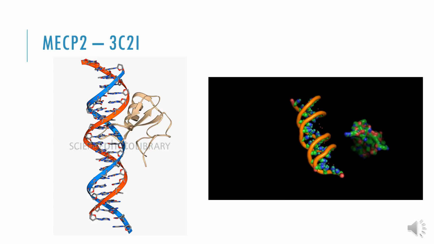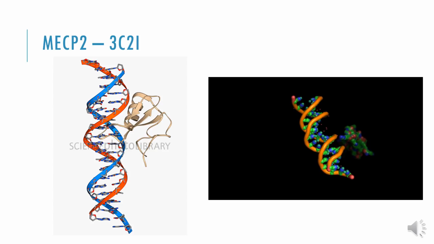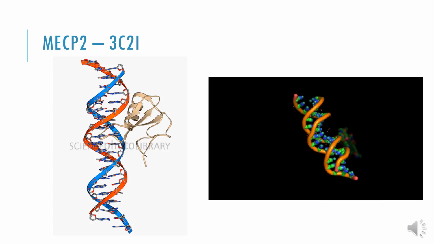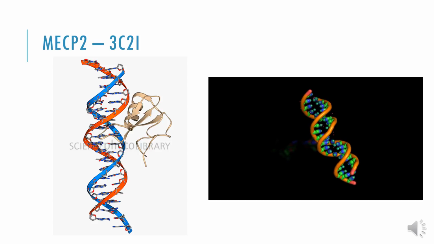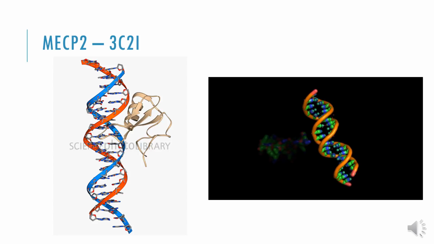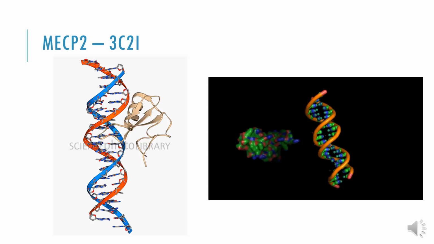MECP2 is a part of the methyl-CpG binding domain, also known as MBD. It specifically binds to methylated DNA with the methylation process occurring with cytosine and CpG. CpG has islands, but MECP2 does not bind with these islands because almost all are not methylated.